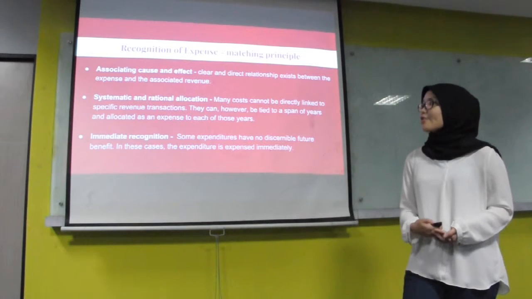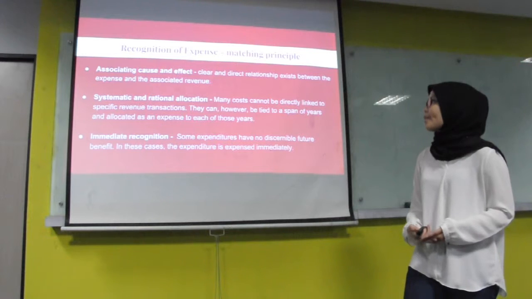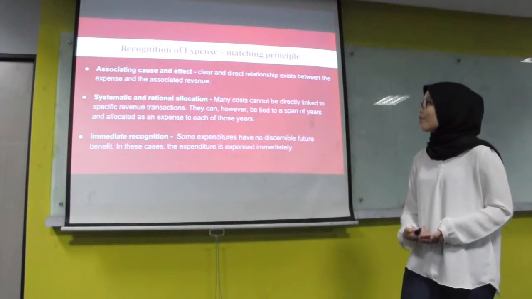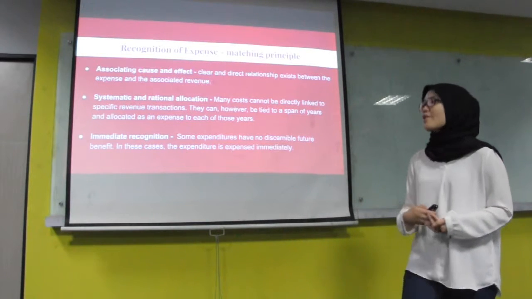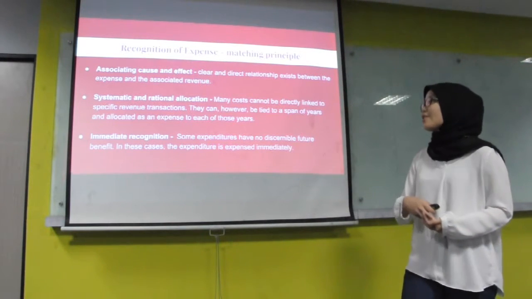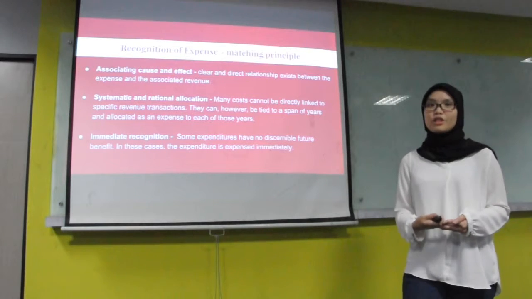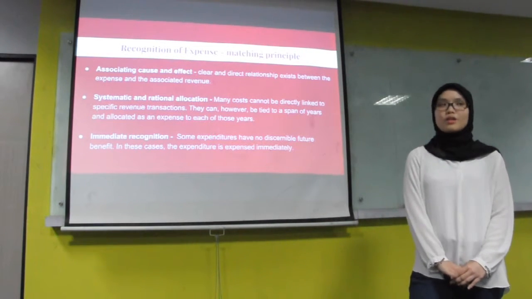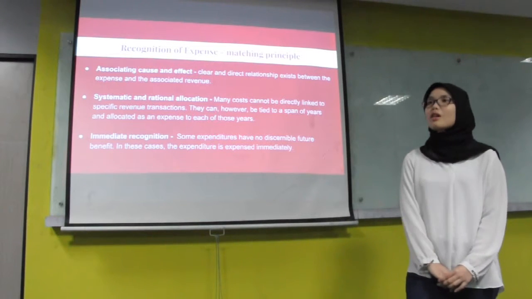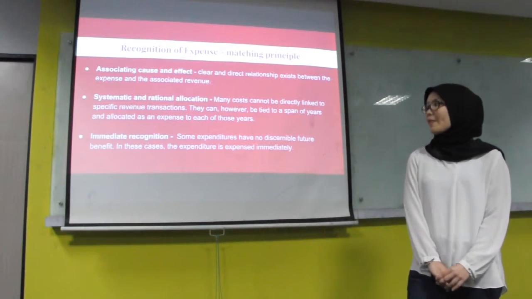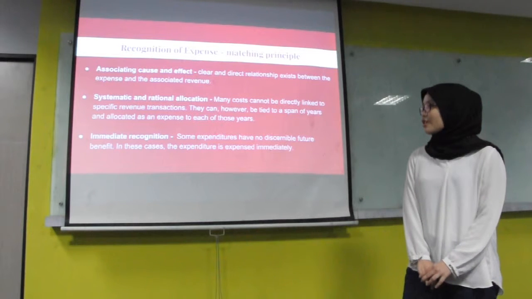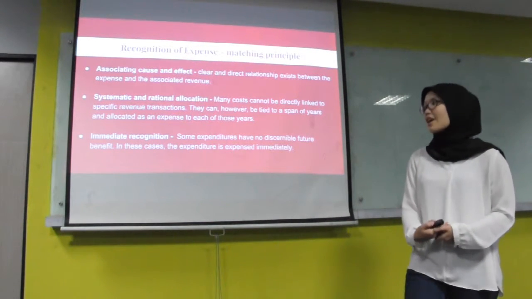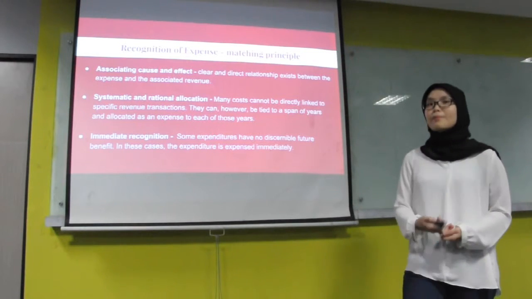For systematic and rational allocation, many costs cannot be directly linked to a specific revenue. However, they can be tied to a span of years and allocated within the expense of each of these years. For example, for systematic and rational allocation, we can use the expense of depreciation. For immediate recognition, some expenditures have no discernible future benefit. In this case, the expenditure is expensed immediately.